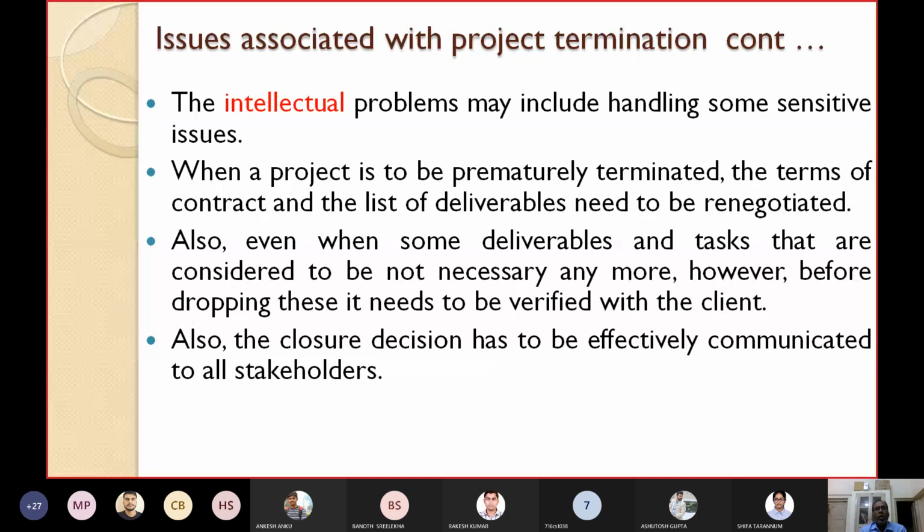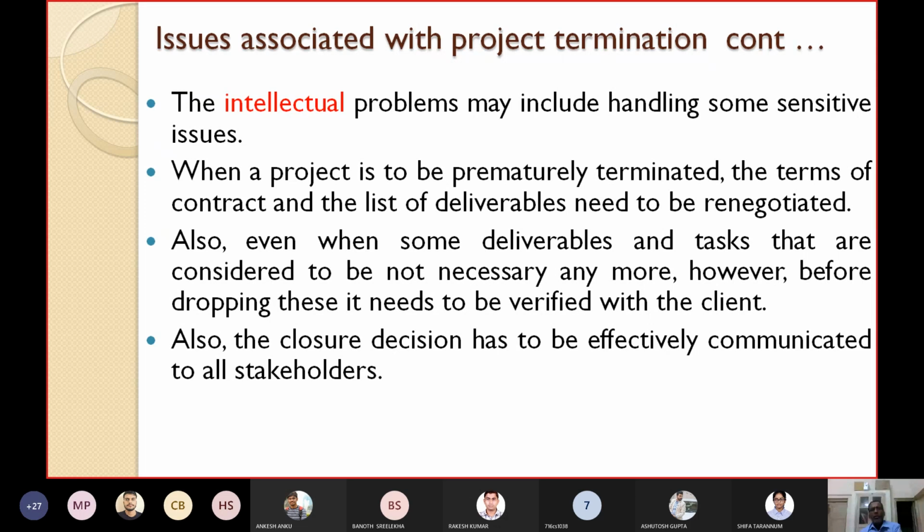Also, even when some deliverables and tasks are considered to be not necessary anymore, before dropping these, it needs to be verified with the client. Initially you found out that some deliverables and tasks are important. When you are discussing that the project has to be prematurely terminated, obviously they are not required anymore.